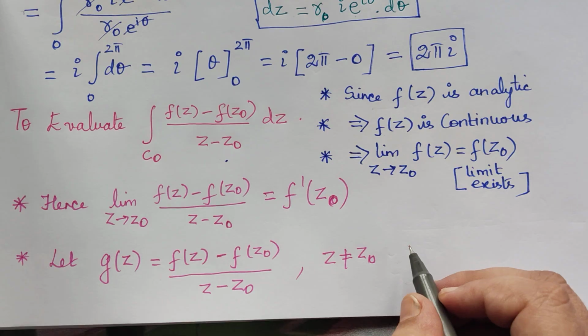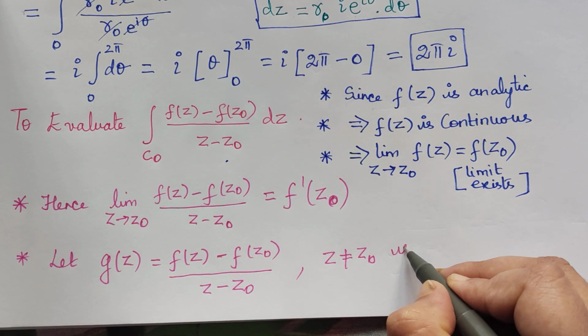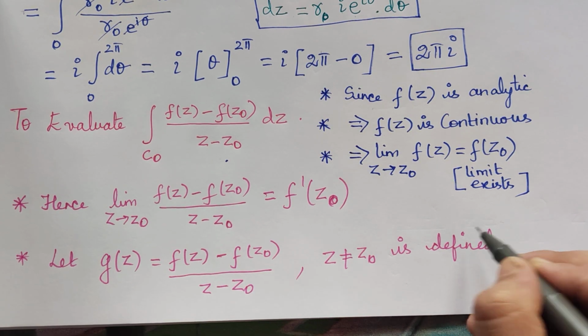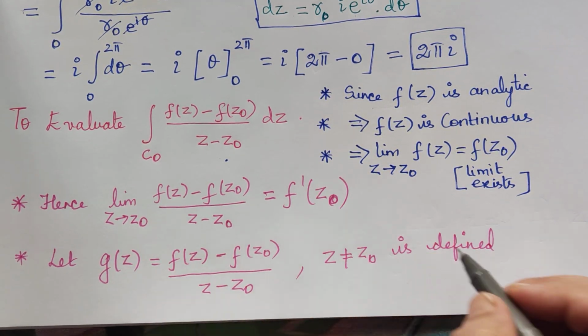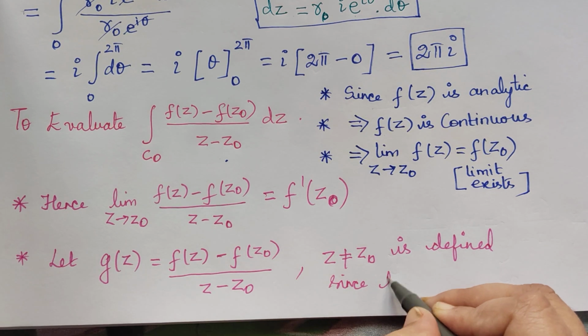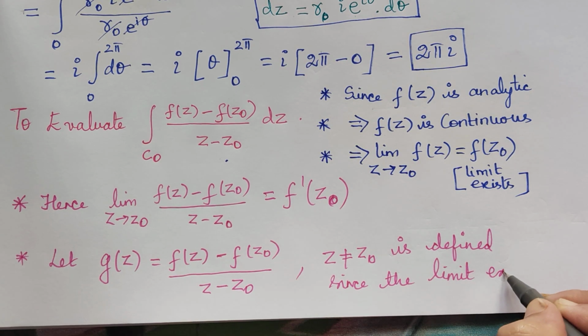Now this function will be defined, since the limit exists. The reason is that the limit of this function exists.